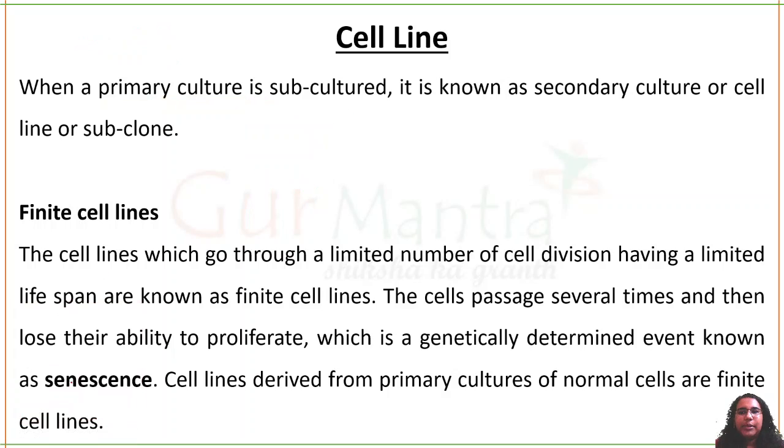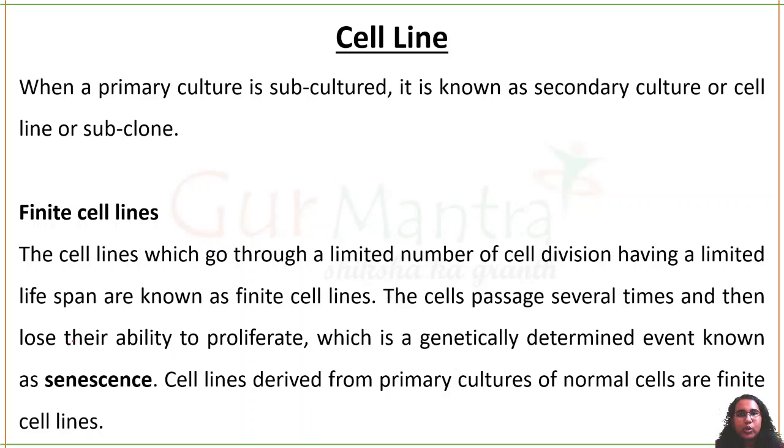So what is the meaning of finite cell lines? Finite cell line means they have a limit up to which they can do cell division. They have a limited lifespan after which they die. Okay, after which they die, they lose their ability to proliferate.